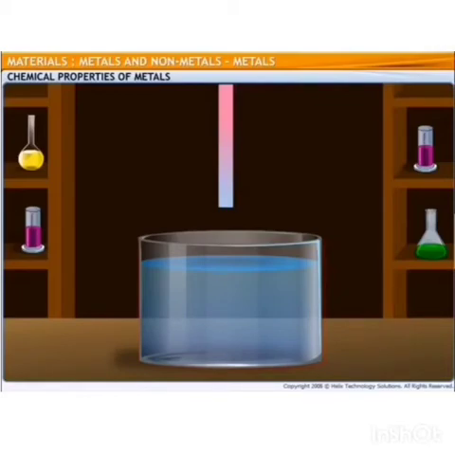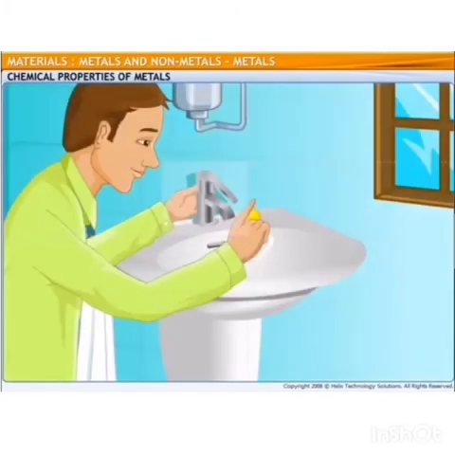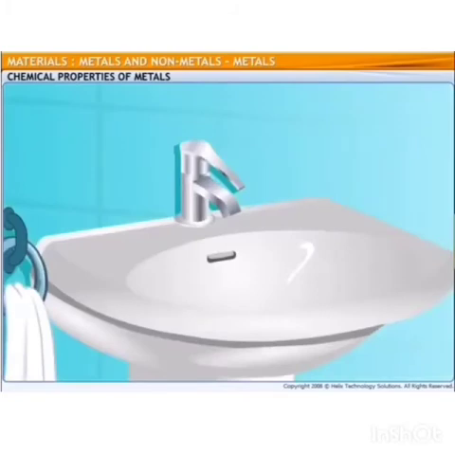It gets very hot. The man is cleaning the tap using a lime peel. The tap is looking dull because of the deposits of calcium salts in water. The tap is shining now. Lime juice contains citric acid.